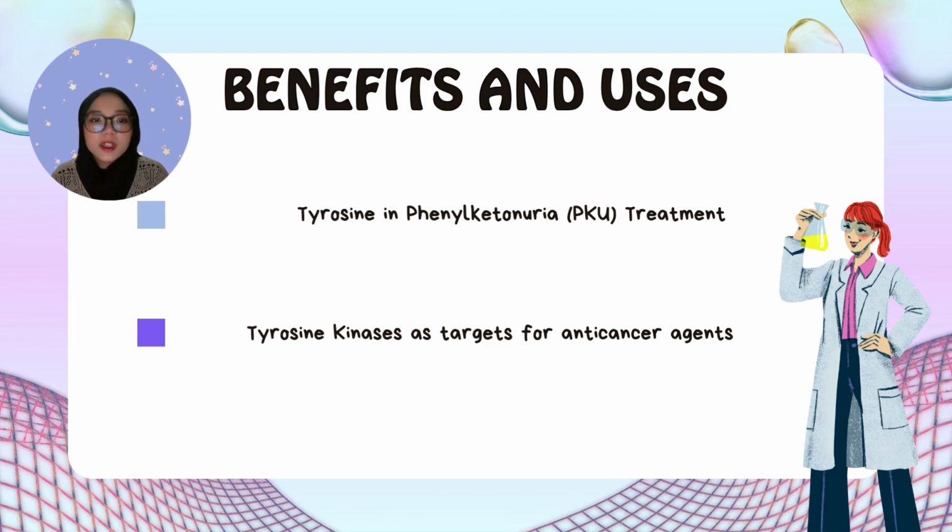Other than phenylketonuria treatment, tyrosine can also be seen as a target for anti-cancer agents. The role of tyrosine kinases in cancer molecular pathogenesis is immense, and recently kinases have come in vogue as potential anti-cancer drug targets. As a result, a couple of anti-cancer drugs are in the market.